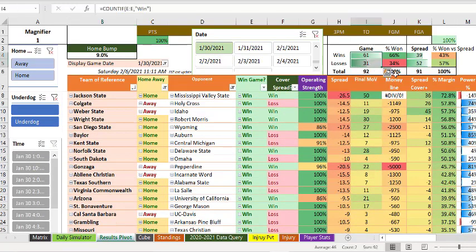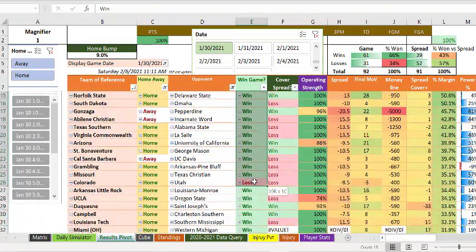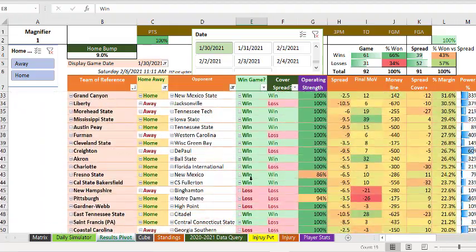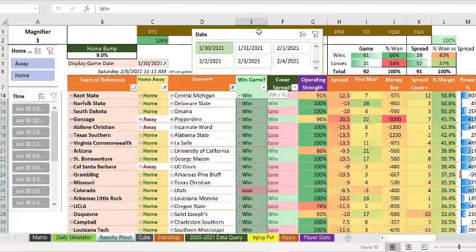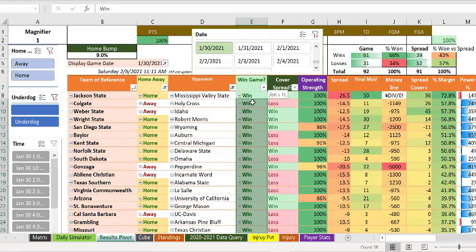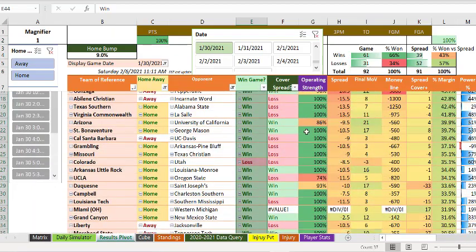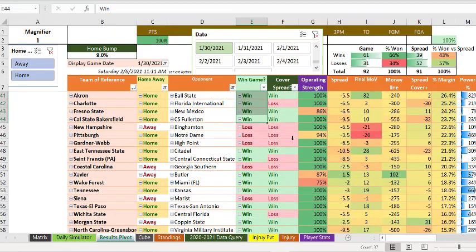We went 61 and 31, 32 and 52 on the spread. That seems awful. That's weird. I thought we would have done better on the spread, but I guess we didn't. But we have this enormous chunk of wins up at the top. Look at this craziness. That was like 36 of the first 37 games apparently were winners.